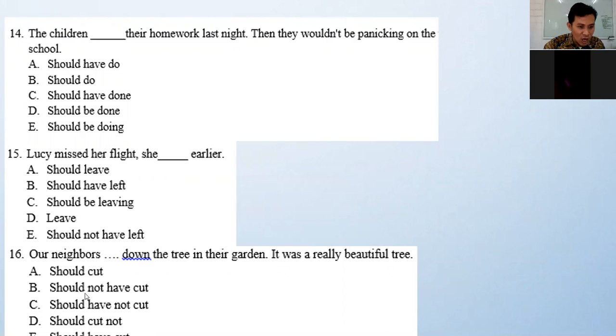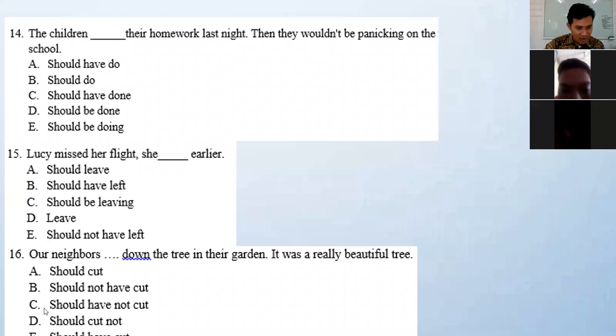Our neighbors should not. So this one. What is the answer? Should not have or should have not cut? B or C? E. Oh, E. Should have cut. Kalau kamu pilih E, tetangga kita harus nebang pohonnya itu, karena pohonnya tadinya cantik sekali. Harusnya nggak boleh ditebang. So now B, the answer.